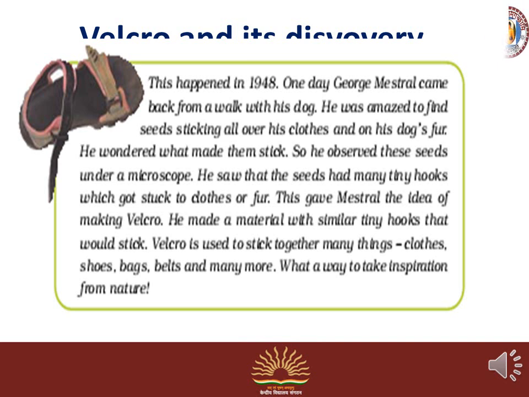So he observed these seeds under a microscope. He saw that the seed had many tiny hooks which got stuck to cloth or fur. This gave Mestral the idea of making Velcro. He made a material with similar tiny hooks that would stick. Velcro is used to stick together many things like cloth, shoes, bags, belts and many more. What a way to take inspiration from nature.